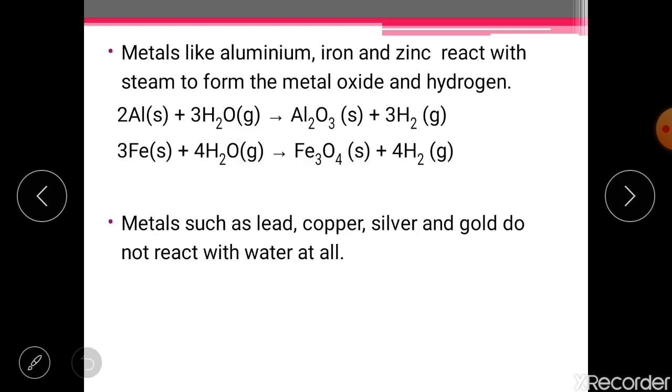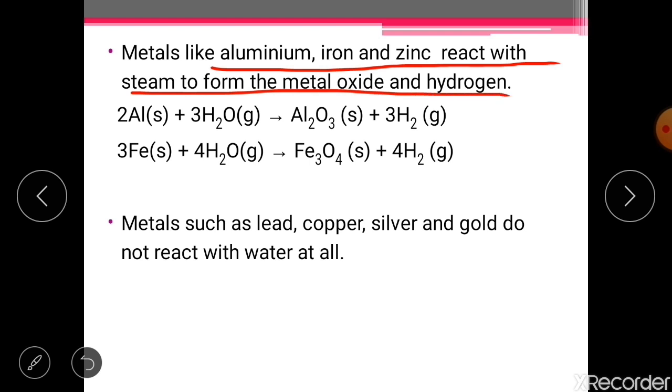Let's move to the next topic. I have told you about reaction with cold water, then we shifted to hot water. Now metals like aluminium, iron and zinc react with steam, and the result is that they form their metal oxide and hydrogen gas. Keep in mind, when a metal reacts with steam, it forms its oxide. If the metals are reacting with water, either hot water or cold water, they form their hydroxide. So this is the difference.